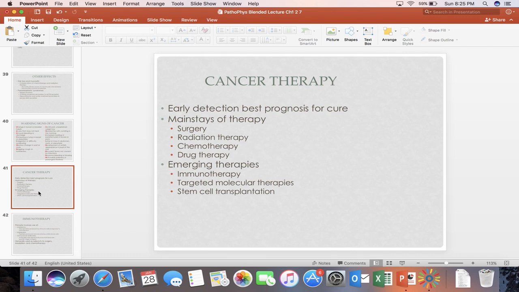Cancer therapy. Cancer therapy depends on early detection, which has the best prognosis for cure, because when the cancer is detected early, it has not had the chance to metastasize. Therefore, the prognosis is much better. The mainstay of therapy includes surgery, radiation therapy, chemotherapy, and of course, drug therapy. There are emerging therapies which use immunotherapy, targeted molecular therapy, and stem cell transplantation.